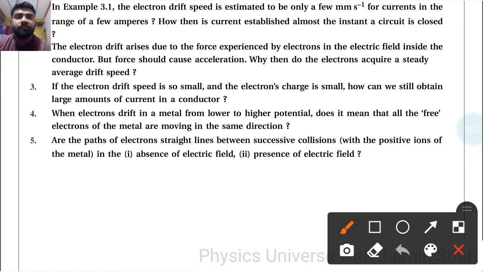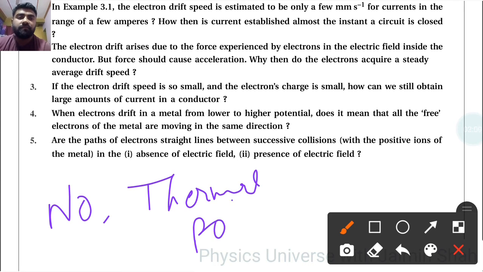Then fourth, when electrons drift in a metal from lower to higher potential, does it mean that all the free electrons of the metal are moving in the same direction? So the answer is no, because electrons don't depend only on the electric field, it also depends on the thermal effects due to temperature, right? So two factors are there, the electric field and thermal motion. So by the interaction of these two factors, electrons will drift in that direction.